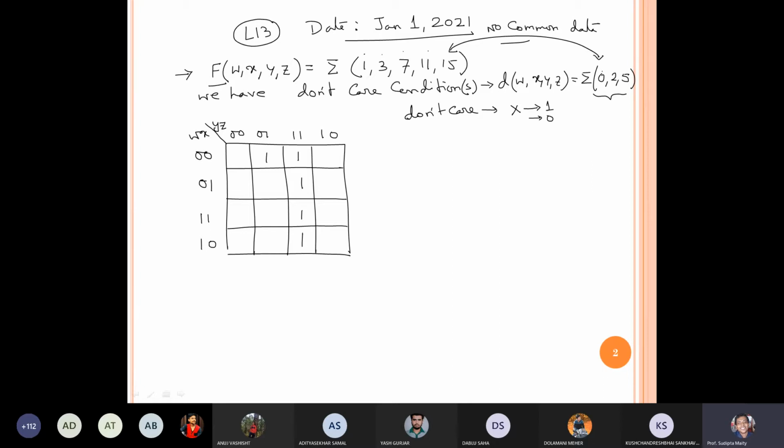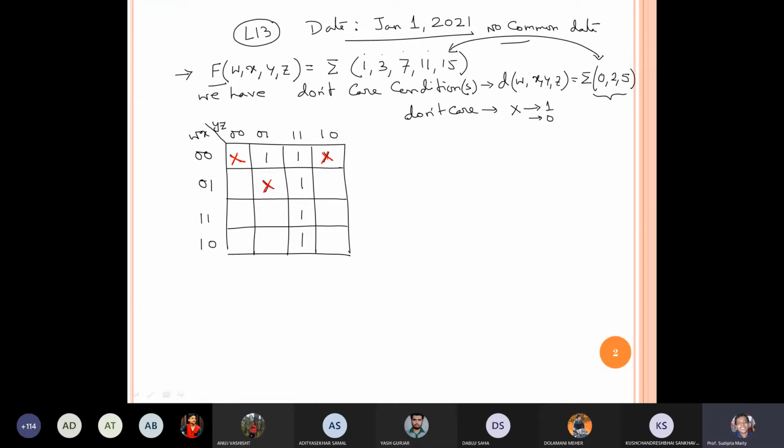So I have the don't care conditions for 0 to 5. 0 means this box, 2 means 0010, this box. 5 means 4 digits, 0101. Okay, so those are my don't care conditions. Let me use a different color.